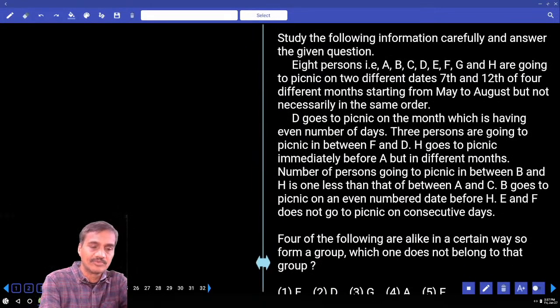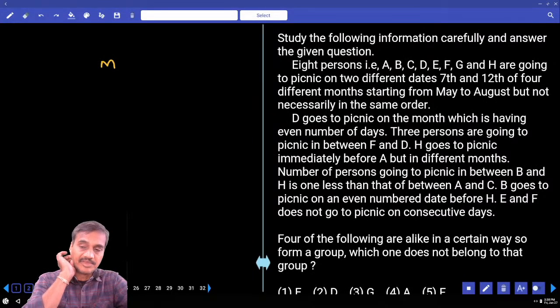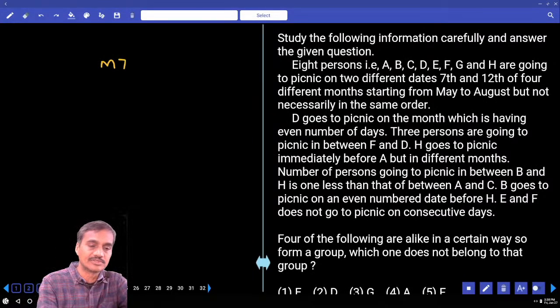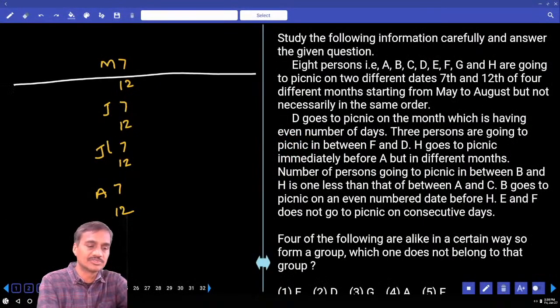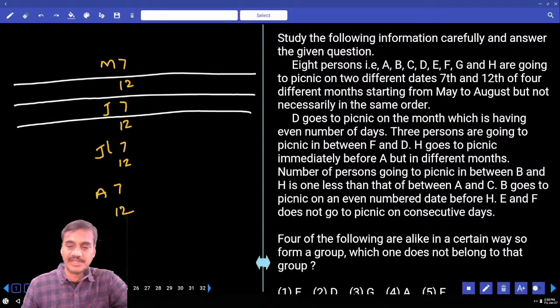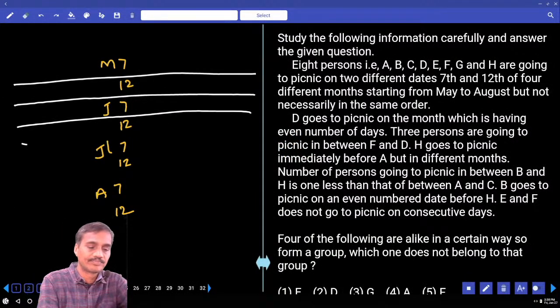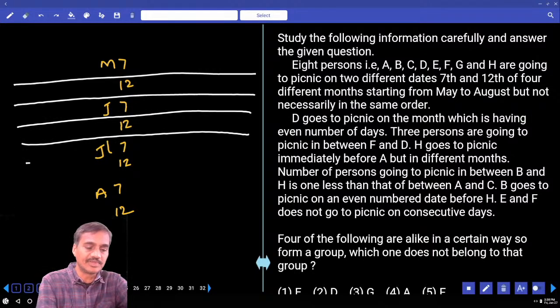Now May, what are the dates given? May 7th and May 12th. And next one, June 7th, June 12th. July 7th, July 12th. August 7th and August 12th. Now here, altogether we have 8 persons. Now these 8 persons go on 8 different dates. D goes to picnic on.